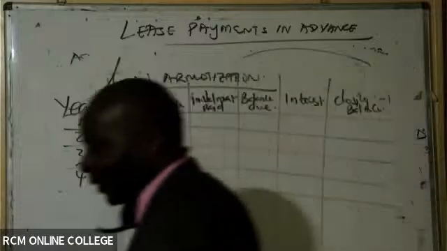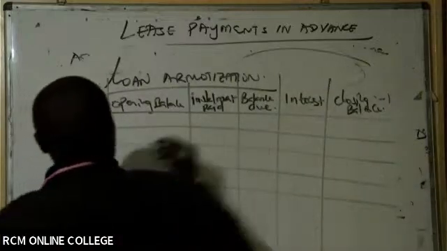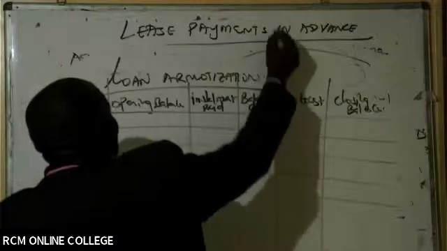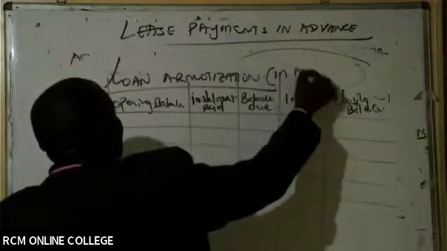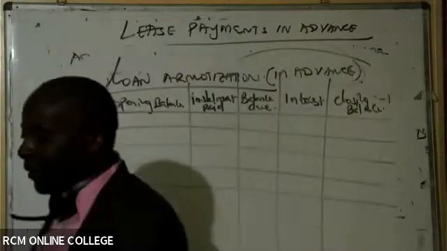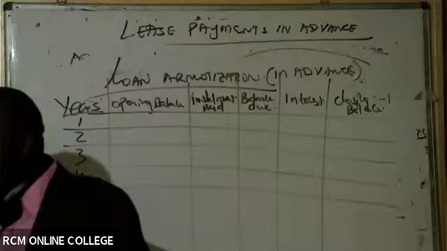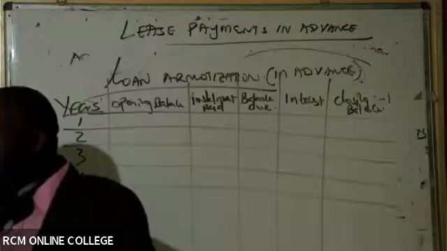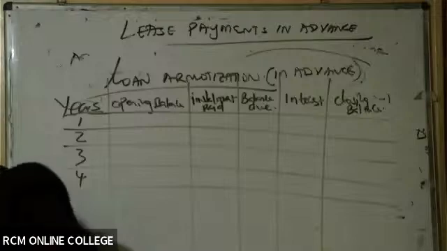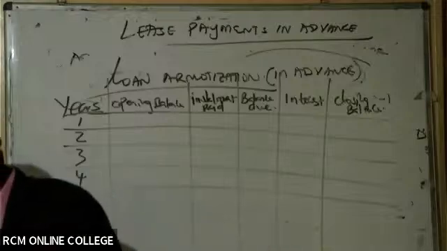This is a very, very important table, and we use it whenever we have payments upfront, payments in advance. Once you finish drawing up to there, please put your thumbs up like this.